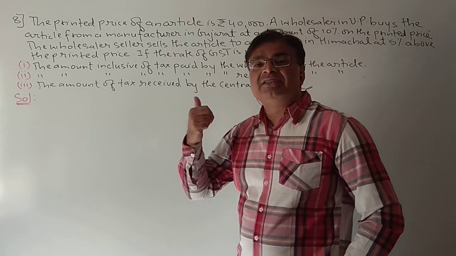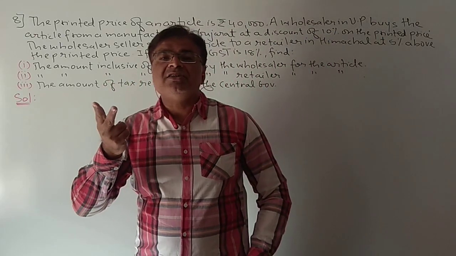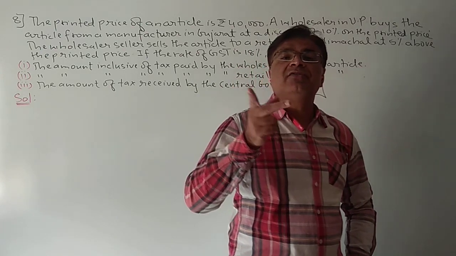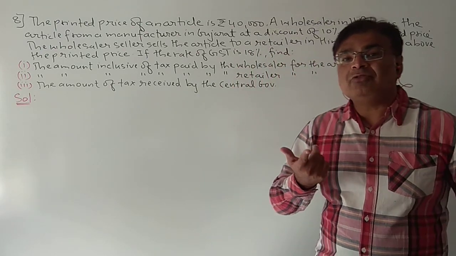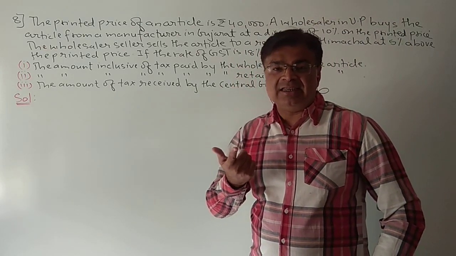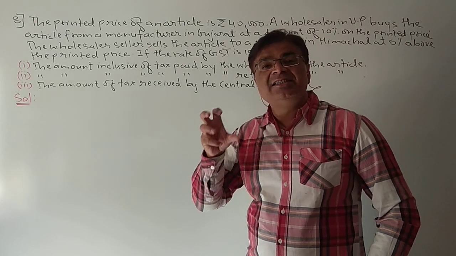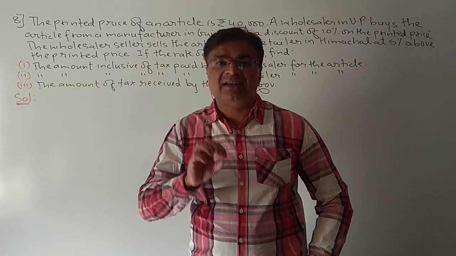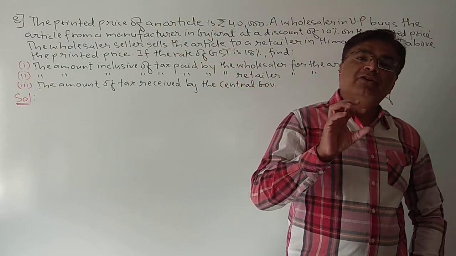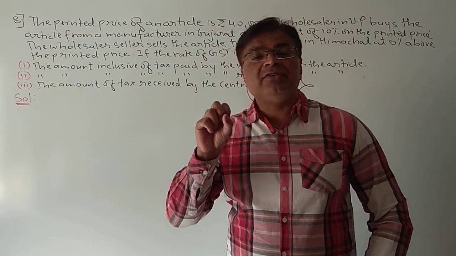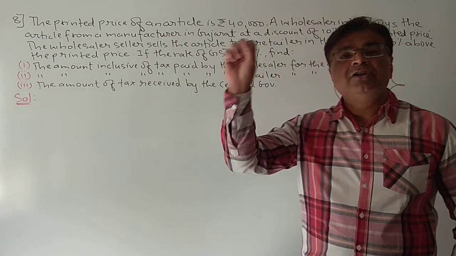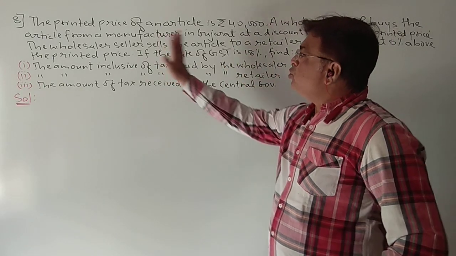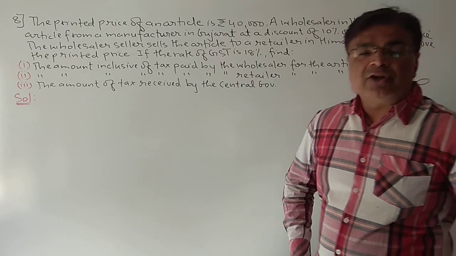Interstate means the transactions or business are taking place between two different states. So you know how the tax distribution will be done? Yes, in this case the IGST will be collected, that is integrated goods and service tax. And we know that in this integrated goods and service tax, the whole thing will go to the government. The printed price of an article is 40,000.